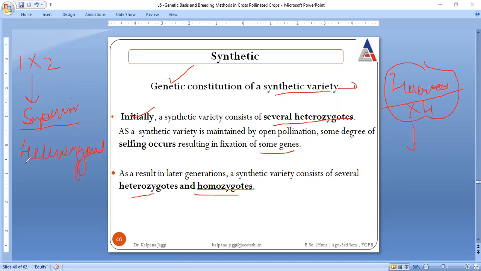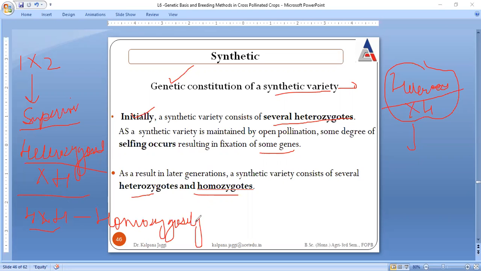When this heterozygous line is crossed with another heterozygous line, and again with yet another, we have fixation of certain genes, and that is said to be homozygosity.